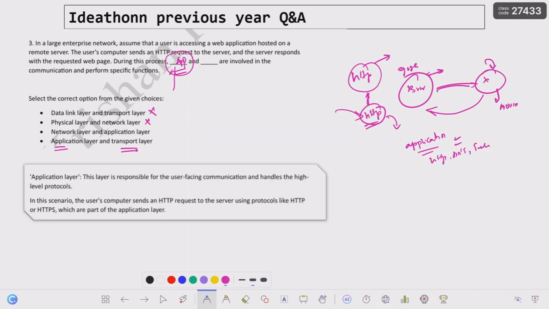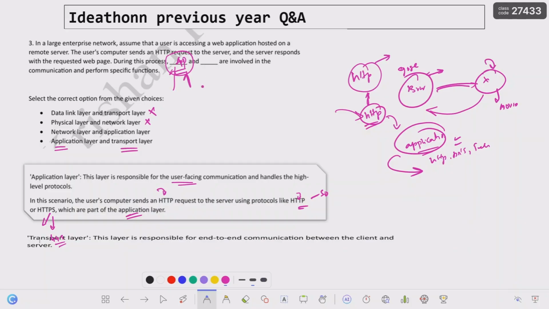Now why the transport layer? Which is related to this one? This one means the application layer. This layer is responsible for user-facing communication and handles high-level protocols. In this scenario, the user computer sends the HTTP request to the server using a protocol like HTTP or HTTPS. HTTPS means secure, HTTP means the normal protocol. If you want to remember the port number also, what is the port number for HTTPS? 443. These kinds of questions will also be expected. These are all application layer protocols. So first here we need to fill in the application layer.